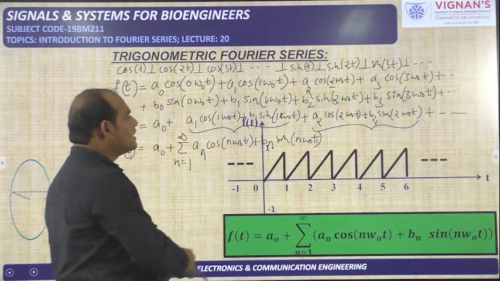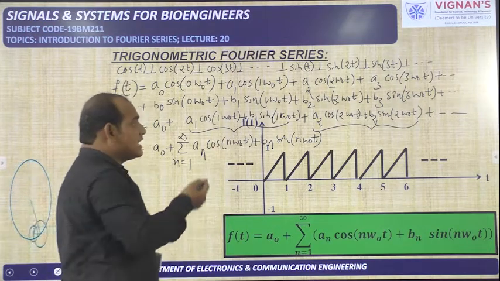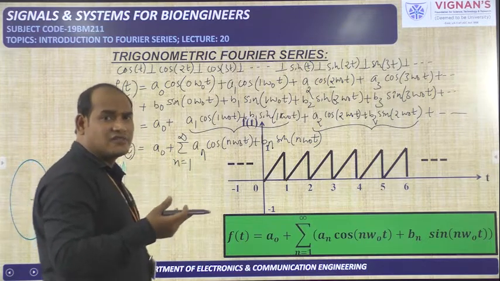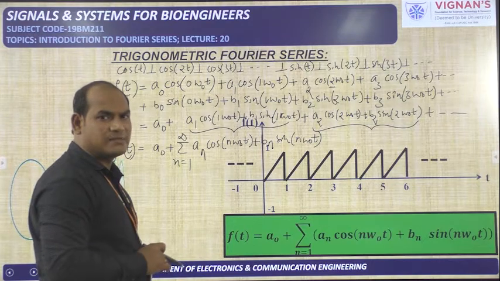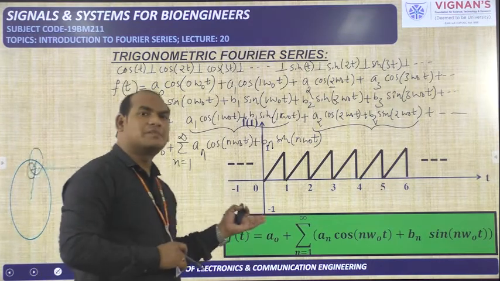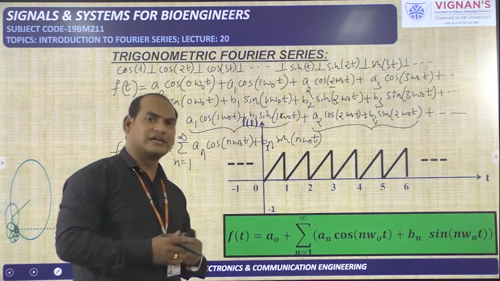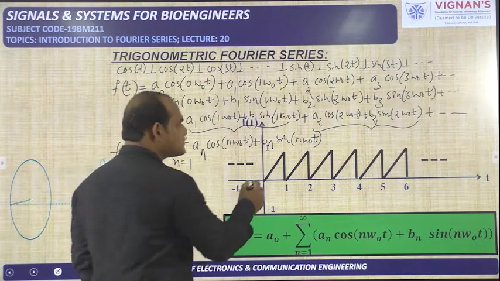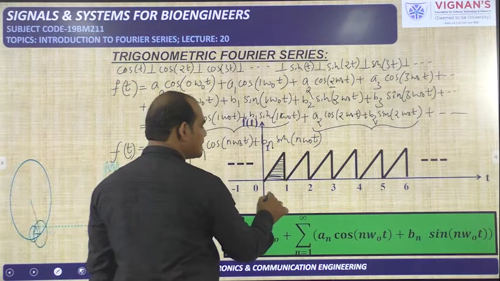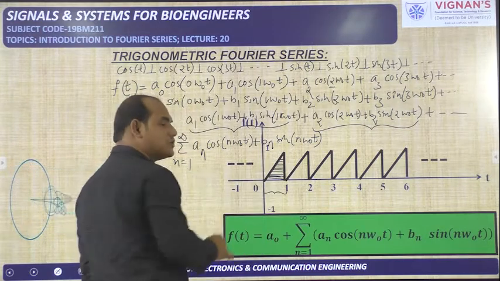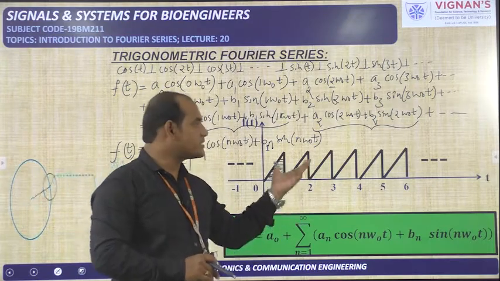Now here you are observing one periodic signal f of t. We know what a periodic signal is: if the signal x of t is equal to x of t plus capital T, where capital T is the fundamental time period, then that is a periodic signal. That condition has to be satisfied for infinite time. Here also, this particular triangle is repeating forever, and this triangle is available for the duration 0 to 1 second with peak amplitude 1. This triangle comes again and again, so it is a periodic signal.